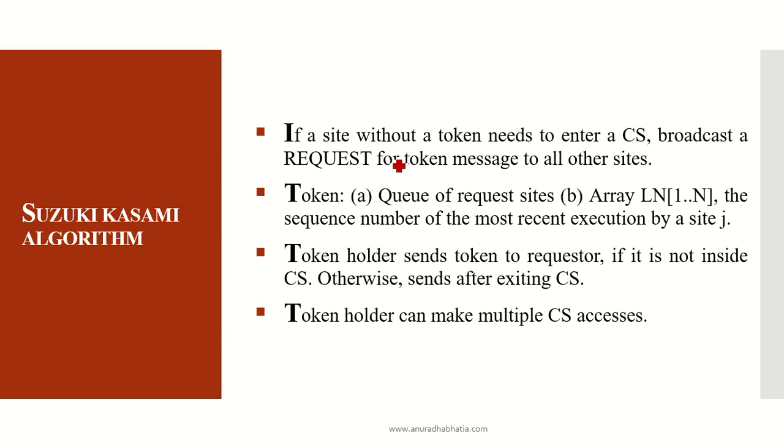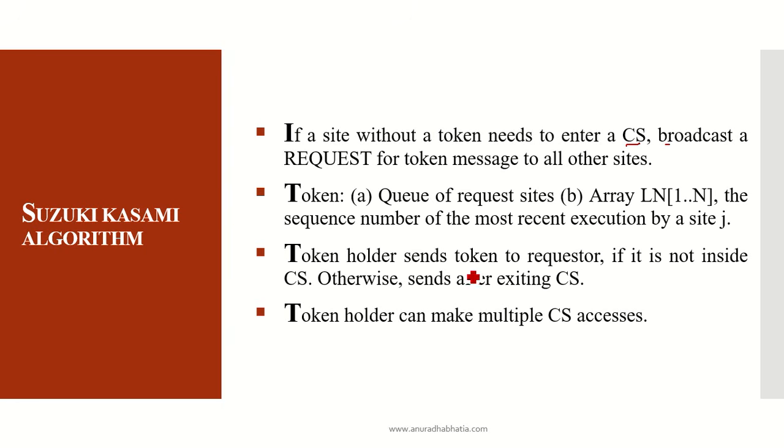If a site without a token needs to enter a critical state, it has to broadcast a request for the token message to all other sites in the network. If all 5 processes are connected to each other, and a particular process needs to enter the critical state, then it has to broadcast the message to all the other processes. The token holds a queue of request sites, where the demand of all the sites will be stored, and an array of the sequence number of the most recent execution by site J.